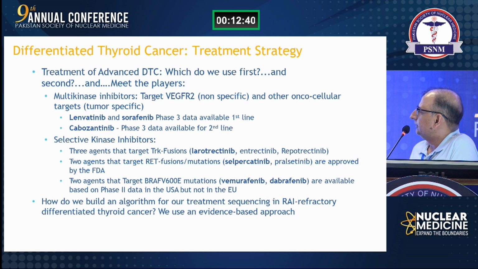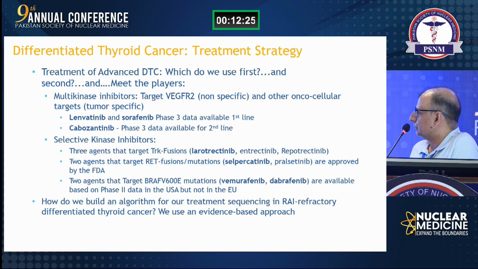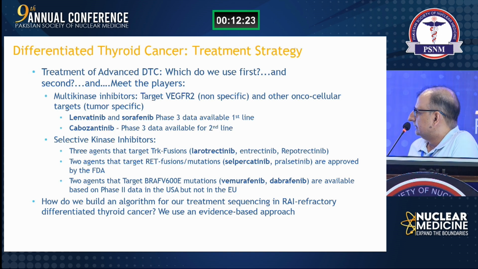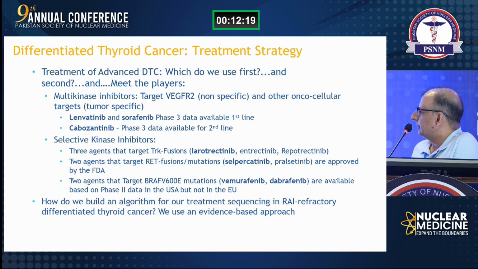This slide shows how we are going to choose which agent, and what the considerations are. In short, we have multi-kinase inhibitors, sorafenib and lenvatinib. The main target is VEGF receptor 2. Lenvatinib, sorafenib, and cabozantinib are all backed by phase 3 data. These are multi-kinase inhibitors, while we also have some selective kinase inhibitors which only work on specific genes.